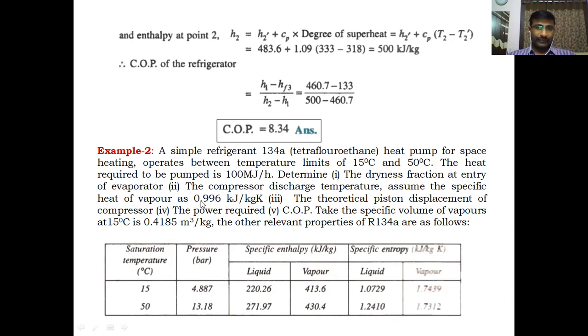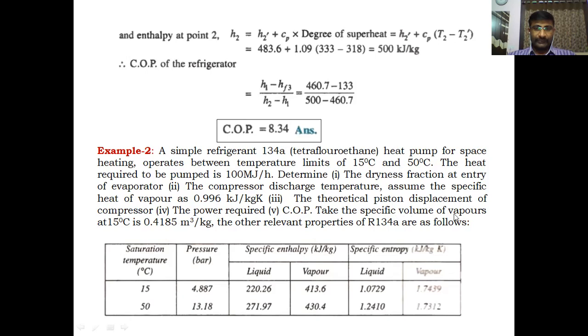Assume the specific heat of vapor as 0.996. This is the Cp value. Cp value of superheated vapor is given as 0.996 kilojoules per kg Kelvin. Then the theoretical piston displacement of compressor. Piston displacement of compressor means the volume flow rate of the refrigerant through the compressor. Okay, how much volume is taken by the compressor during its reciprocating process. Then the power required, how much power is given to the compressor, and the COP of the system. These are the 5 parameters we are going to find in this problem.